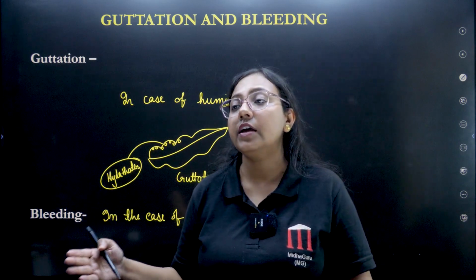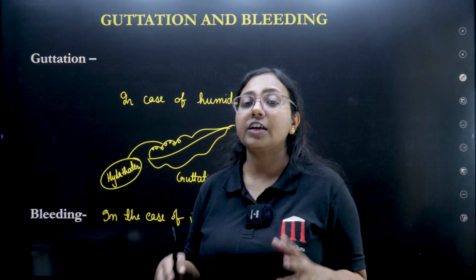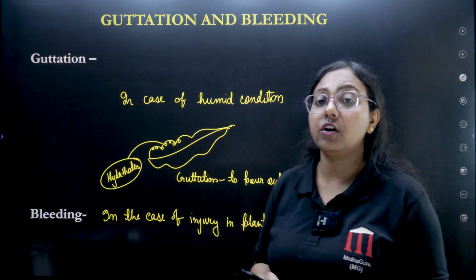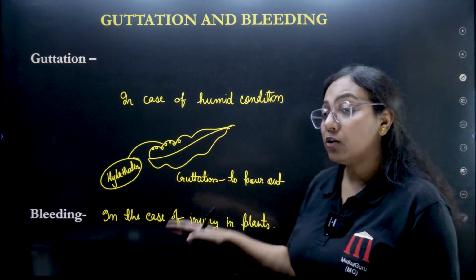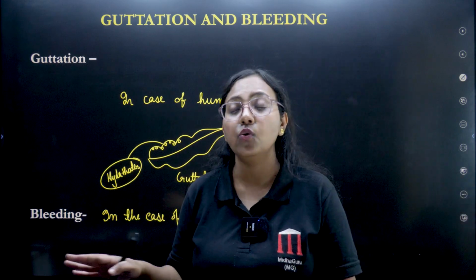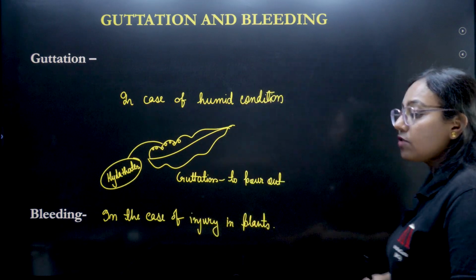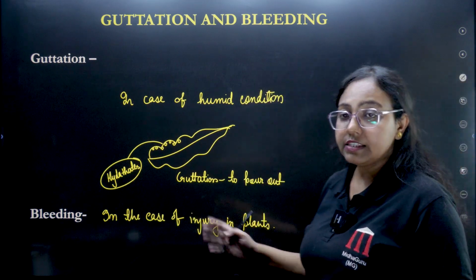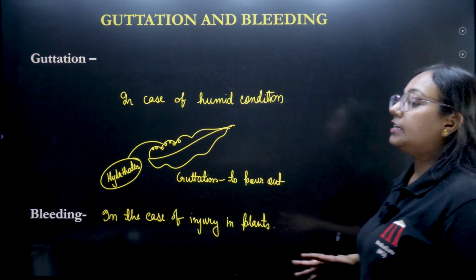That is why we consider plants as very close living beings, and we have lots of experiments to prove the similarity between us and plants. Plants also do many of the things we do, like bleeding. As we get injured we bleed, the same way plants also bleed. So this is what guttation and bleeding is all about.